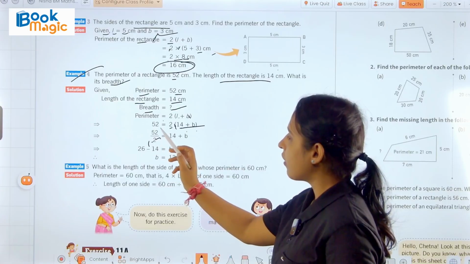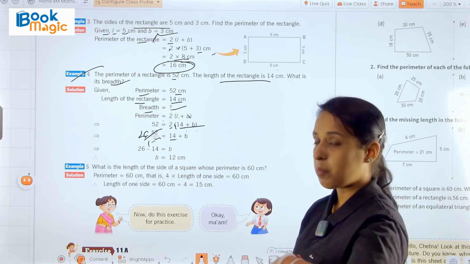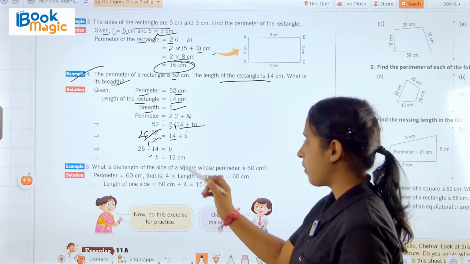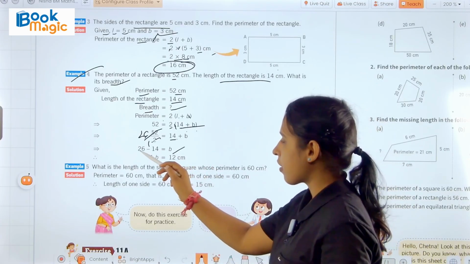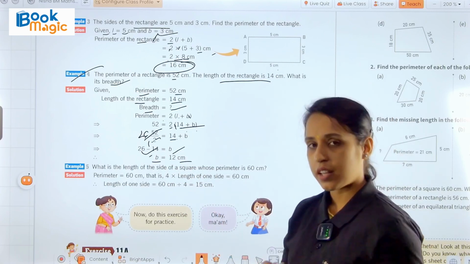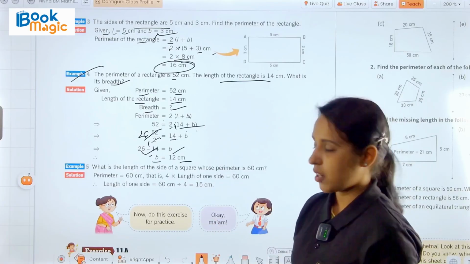Now after dividing we get 26, and then 14 will become minus 14 on the left hand side, so B will be, after subtracting, B equals 12 centimeters. It means we can say the breadth of the rectangle is 12 centimeters.